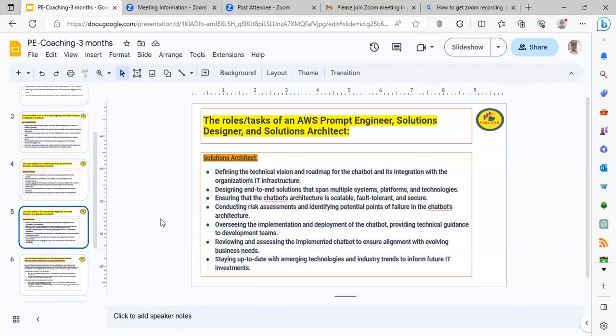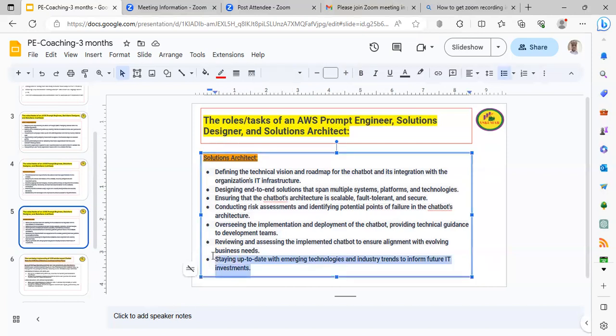Then staying up to date with emerging technologies and industry trends to inform future IT investments. Basically, this guy need to work with these things also, strategic planning also. In strategic planning, the technology trends and changing also will be there. Now today, these LLMs have come. Tomorrow, generative AI also can be introduced later. So you need to be aware of the technology trends and the implementation and benefits also for cost savings purpose. That is the role of the solution architect.